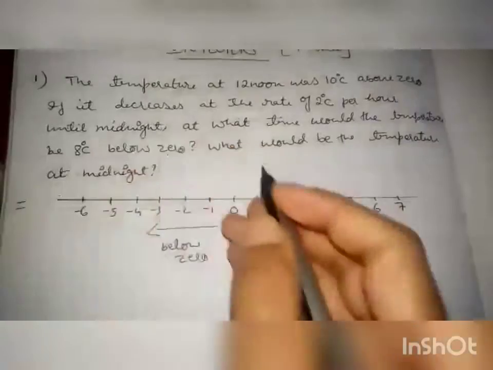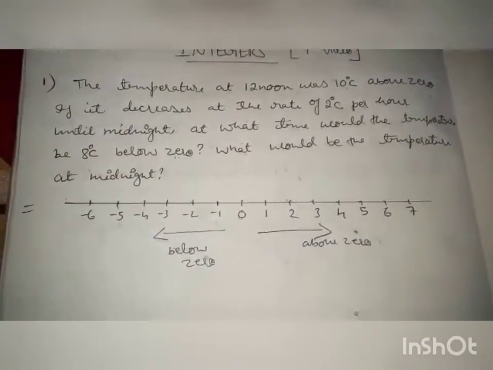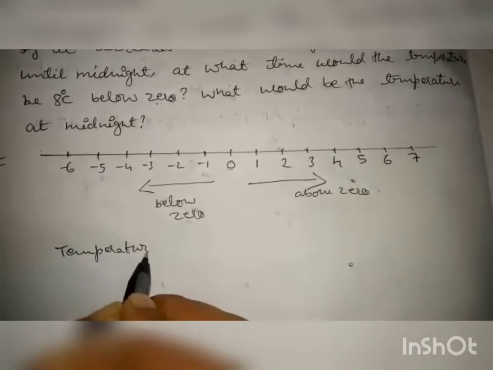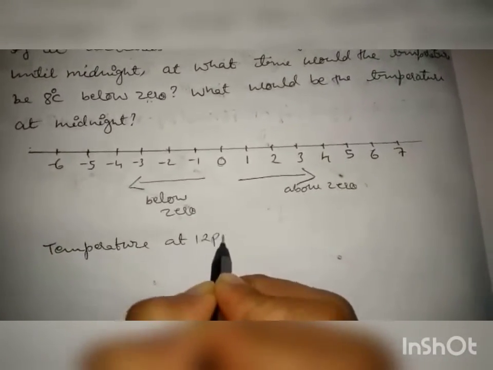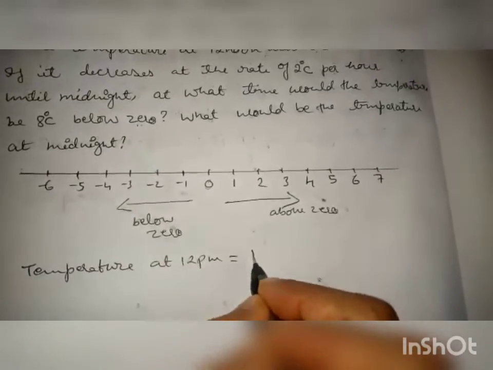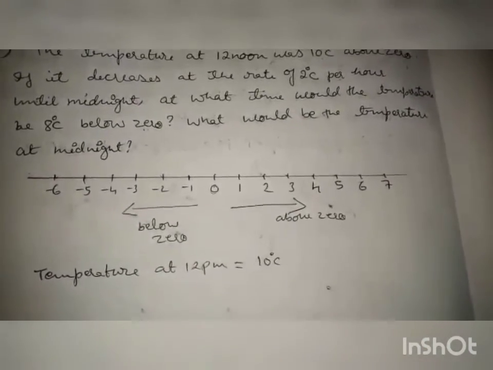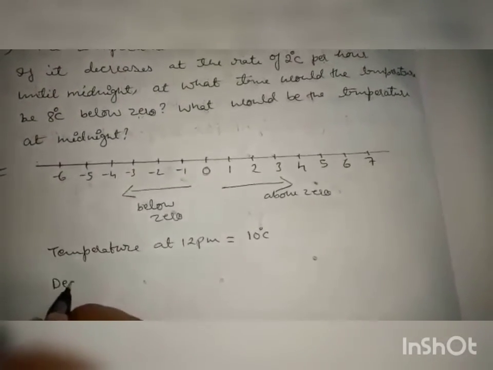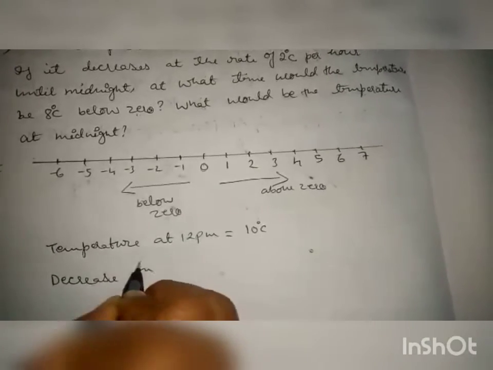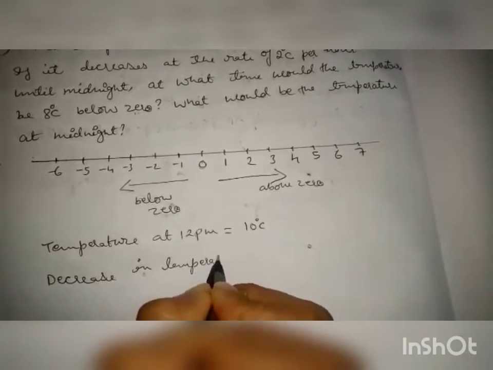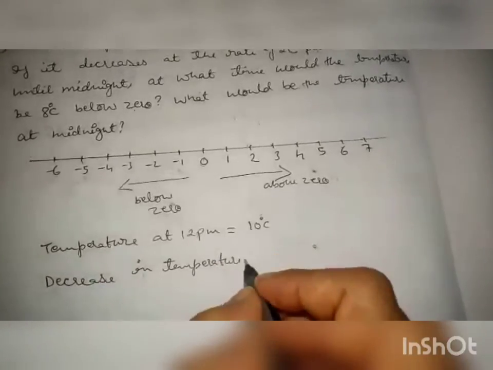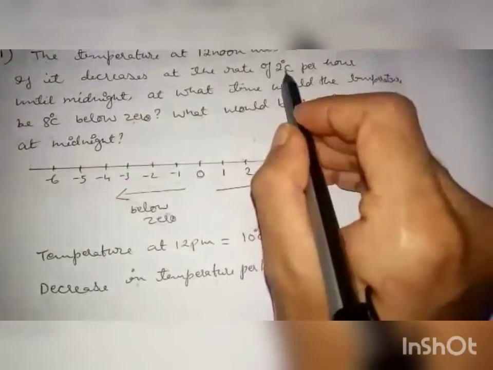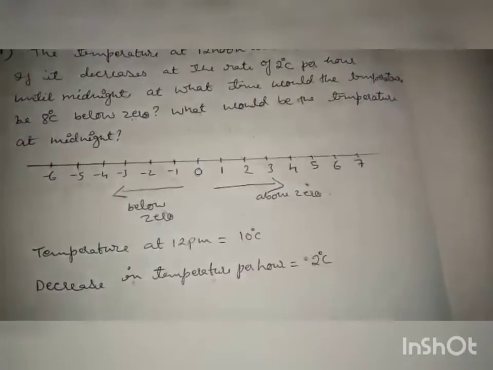So first we'll write what is given in the question. Temperature at 12 p.m. is how much? It is 10 degrees centigrade, so plus 10 degrees centigrade. Decrease in temperature per hour. So decrease in temperature per hour is 2 degrees centigrade.